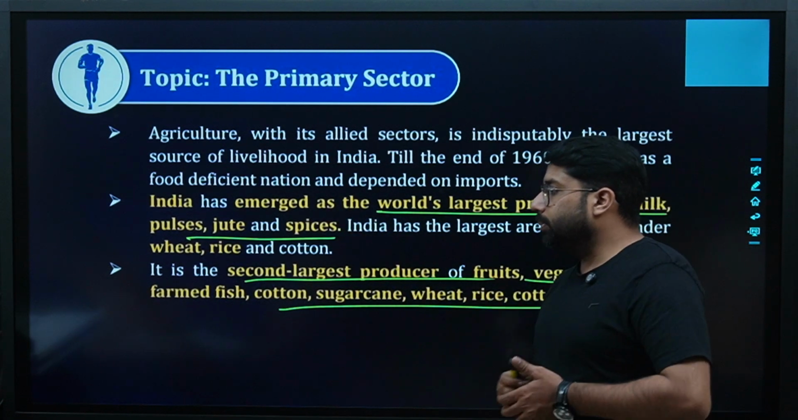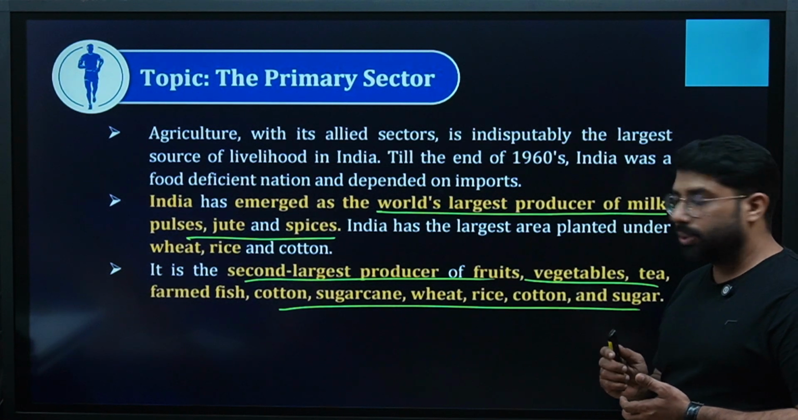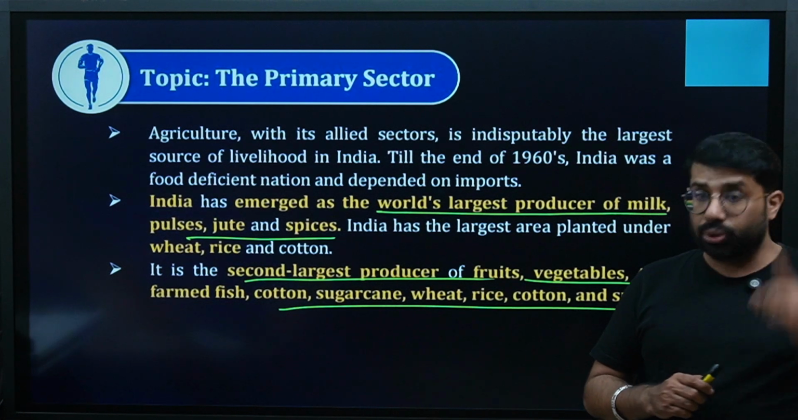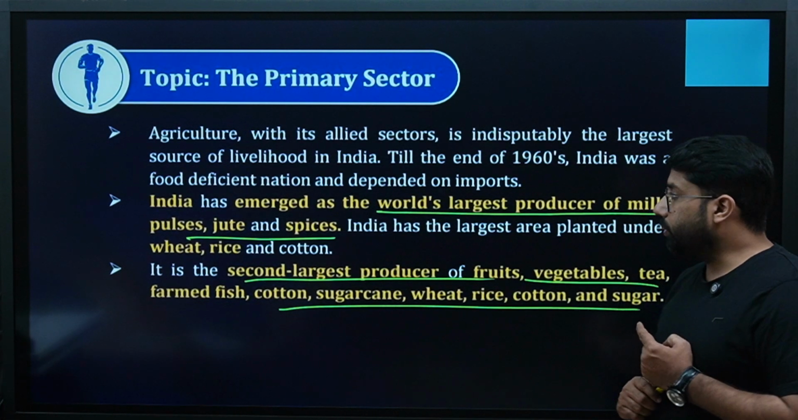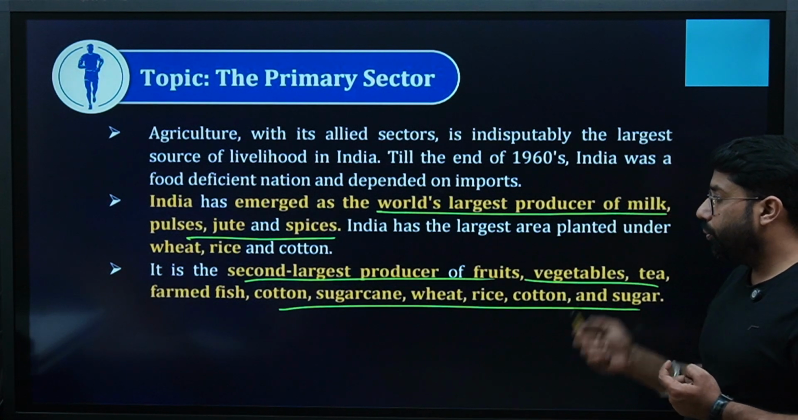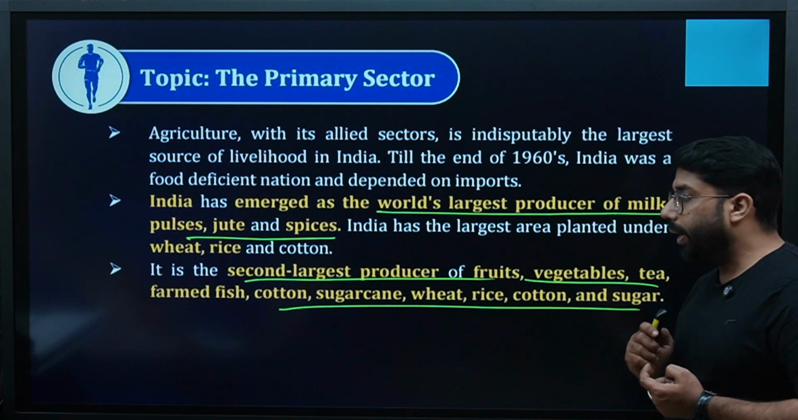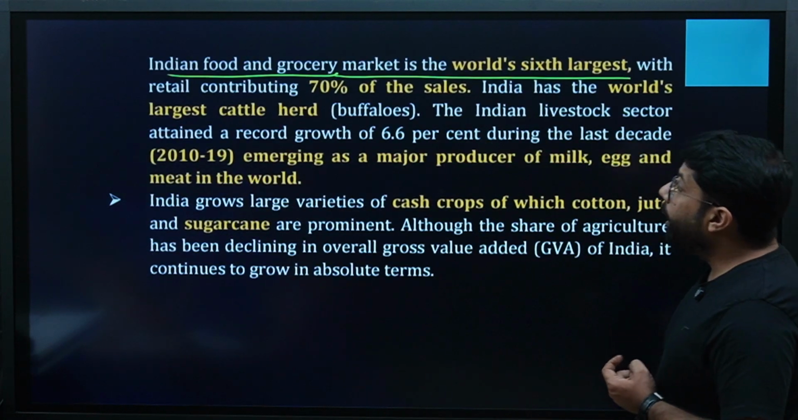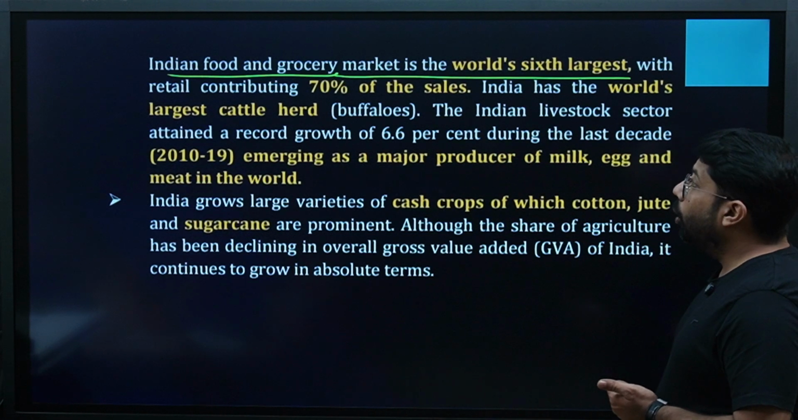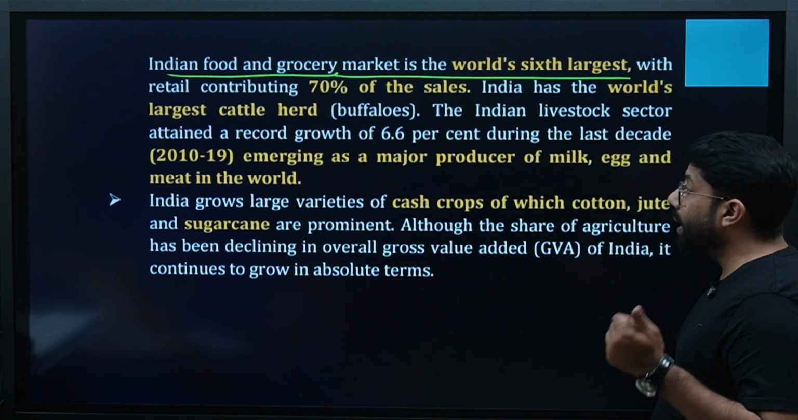India has emerged as the world's largest producer of milk, pulses, jute, and spices. India has the largest area planted under wheat, rice, and cotton also. Remember these data, right? India is the second largest producer of fruits, vegetables, tea, farmed fish, cotton, sugarcane, wheat, rice, and sugar. Then it says the Indian food and grocery market is the world's sixth largest market, with retail contributing 70% of the sales. India has the world's largest cattle herd, buffaloes.